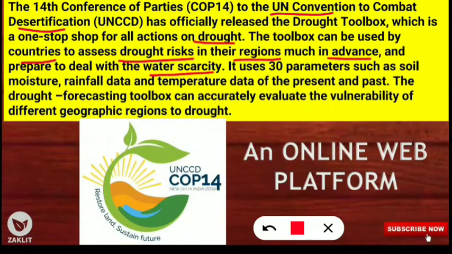scarcity. It uses 30 parameters such as soil moisture, rainfall data, and temperature of the present and past conditions, and the drought forecasting toolbox can accurately evaluate the vulnerability of different geographic regions to drought. So this is a very important thing in order to avoid drought in several countries. The Drought Toolbox was officially released at the United Nations Convention to Combat Desertification conference conducted in New Delhi, India in 2019. So COP14 was held in New Delhi, India, 2019.